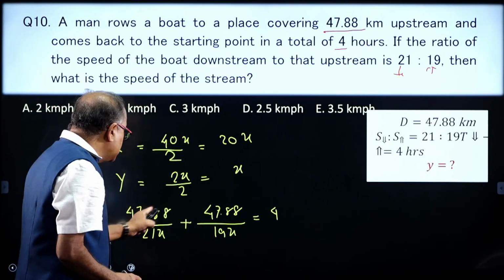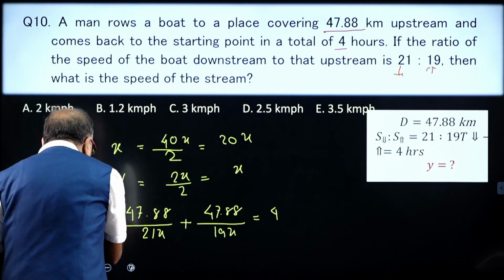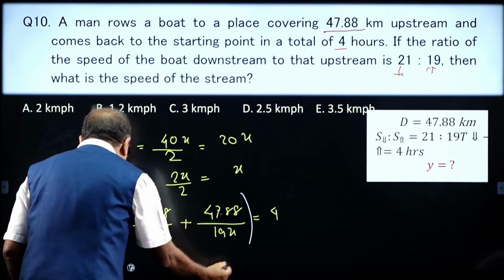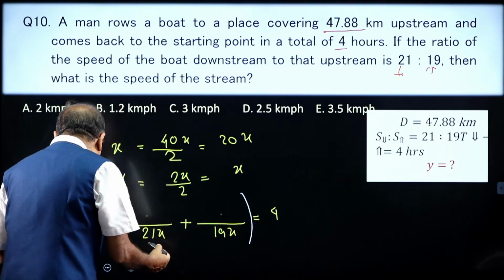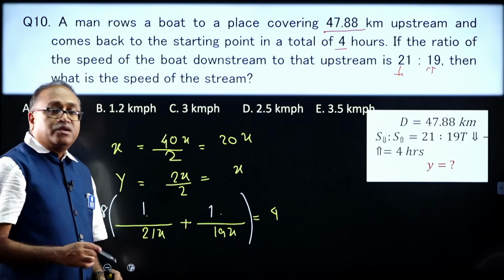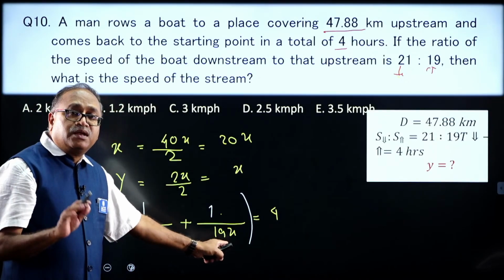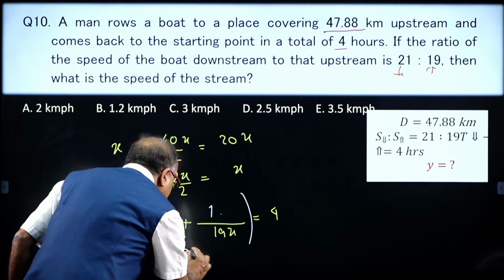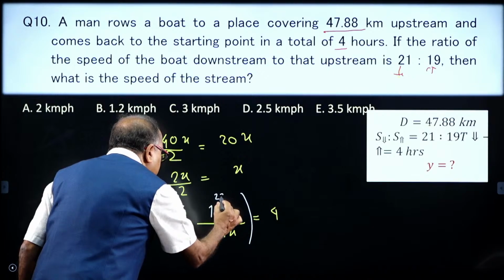Then what I will do is, I will take this 47.88 outside, then the numbers inside will become 1. Now, when I take the LCM of these numbers, 21 and 19 are co-prime, so the product of these will be 399, and this comes as 19x over here and 21x over here.